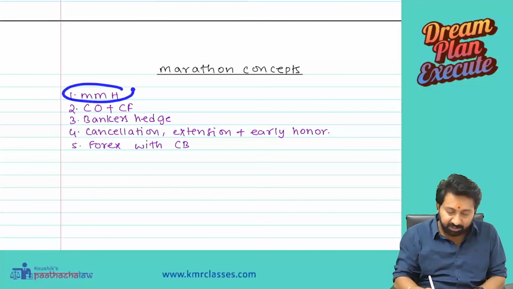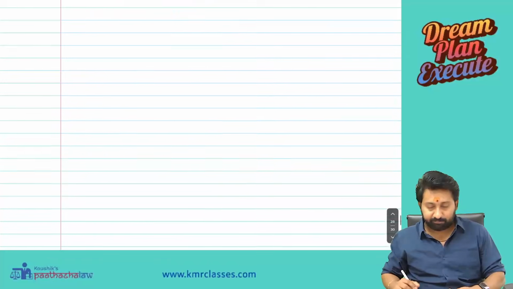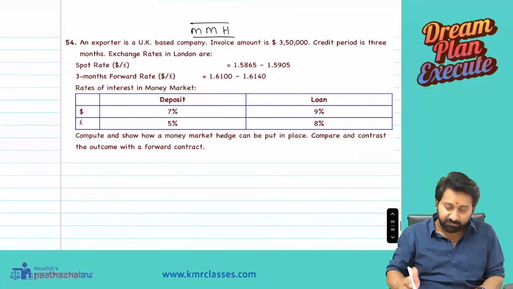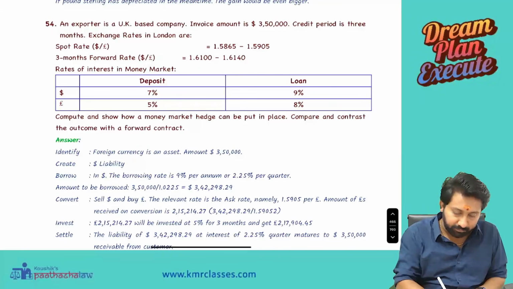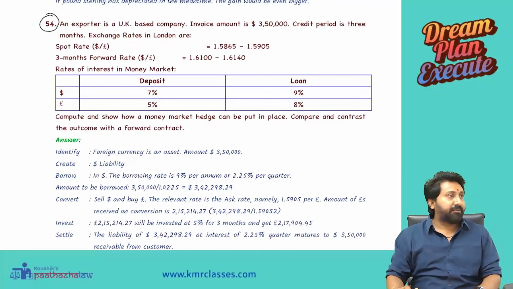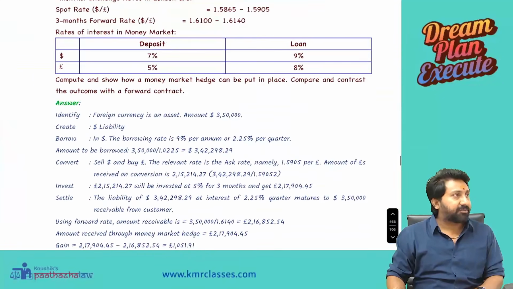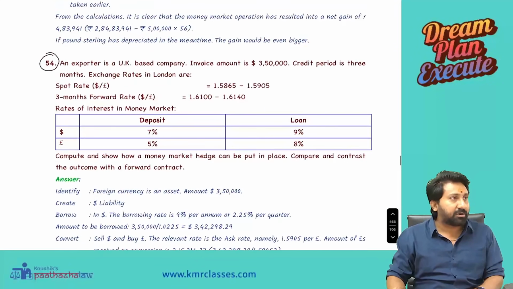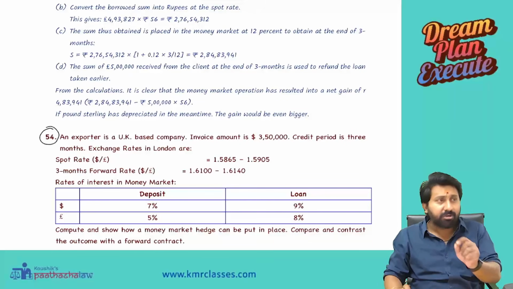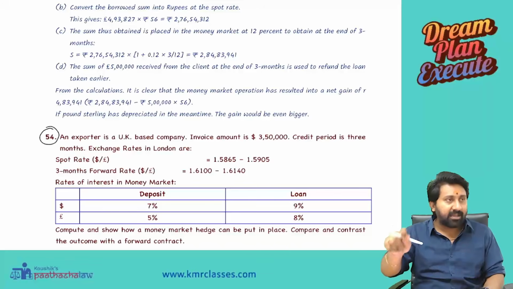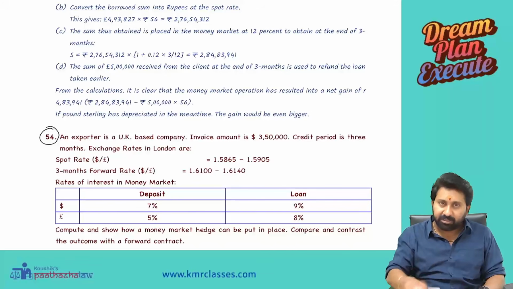First, I will start with money market hedging, expected question for the Jan exams. I have taken one question from my question banker. Question number 54. This is the question I am going to do. This is the answer for this question. A 6 marks question which already came in exam. Last session I already discussed about this, but some audio problem came. That's why I said I will be uploading it later. We are editing that. Once it is completed, I will upload both. This I will upload first.